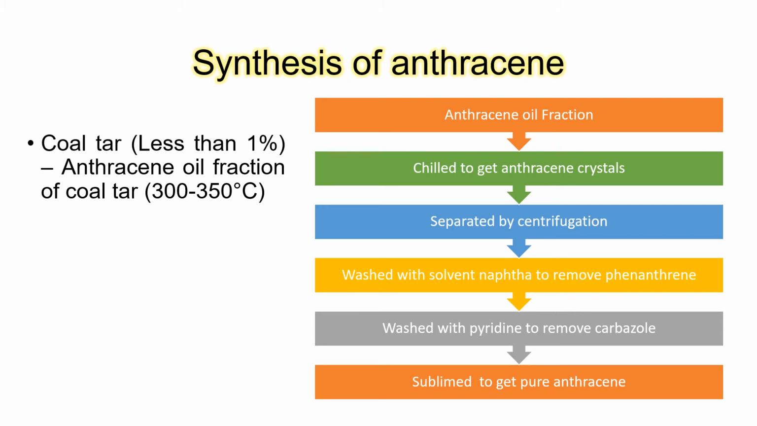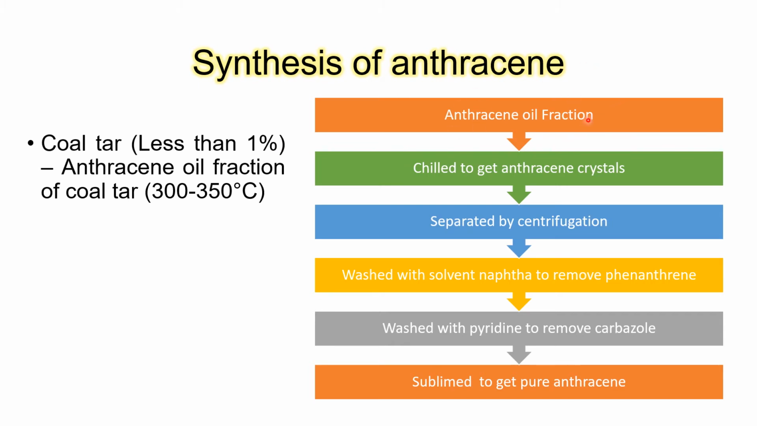Let's look at synthesis of anthracene. If we talk about natural sources, coal tar contains very less amount of anthracene, less than 1%, and it is present in the anthracene oil fraction of the coal tar. So though it is considered as a poor source, still in the earlier days anthracene has been obtained from it.